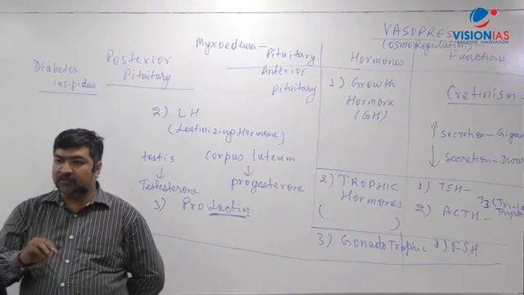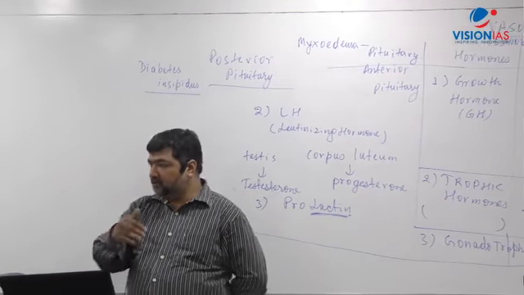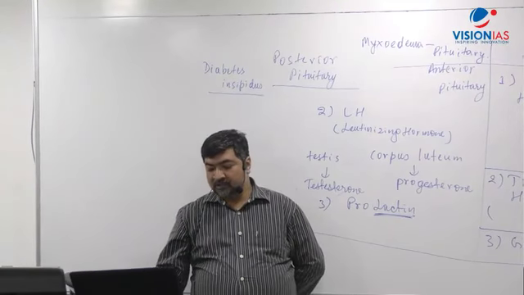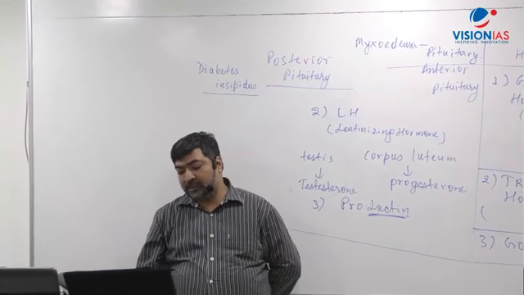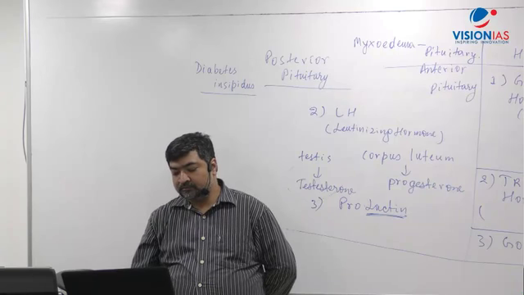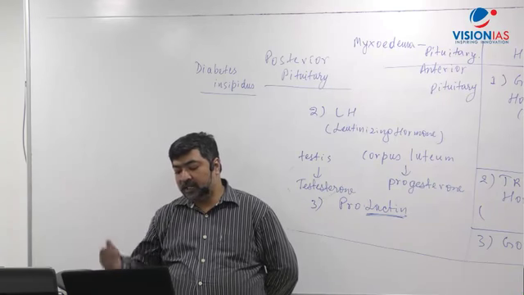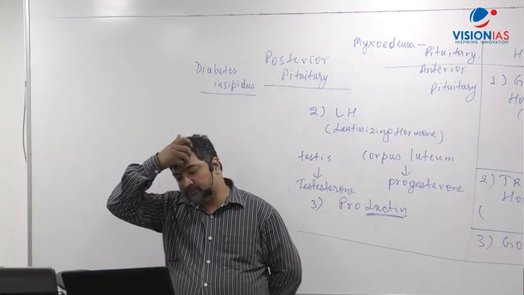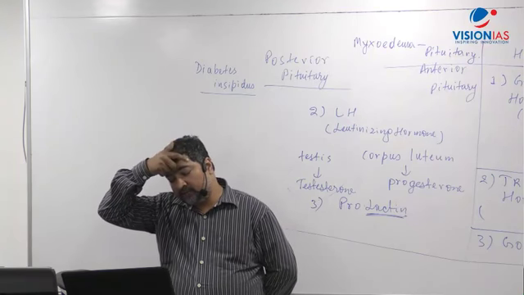The less secretion. I'm coming to more secretion. You can write, after that you write: over secretion of thyroxine, in bracket, hyperthyroidism.